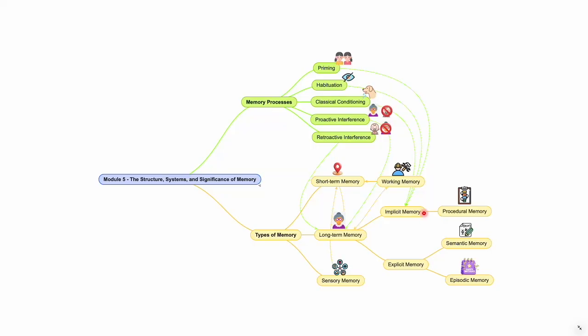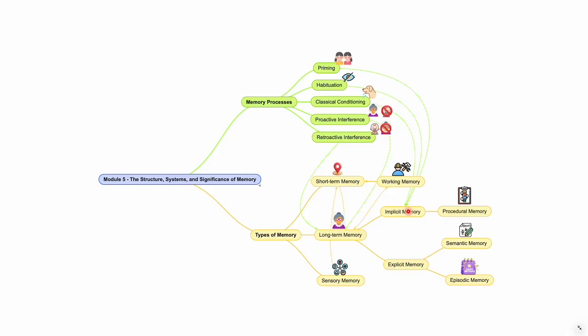Long-term memory holds information for longer periods of up to many years and is comprised of procedural, semantic and episodic memory. Long-term memory that captures factual knowledge, semantic, or experiential memories, episodic, is called explicit or declarative memory.